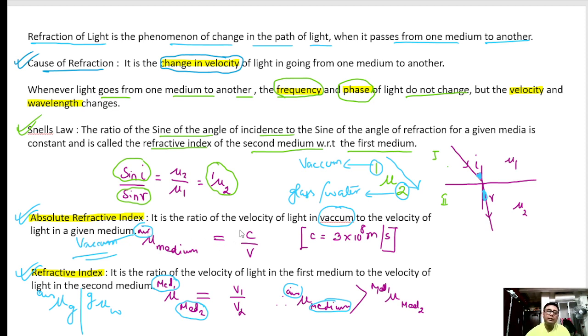Now we know the speed of light in vacuum. It is the ratio of the speed of light in vacuum to the speed of light in the medium. The speed of light in vacuum is 3 into 10 to the power 8 meter per second, which is the maximum for any medium.